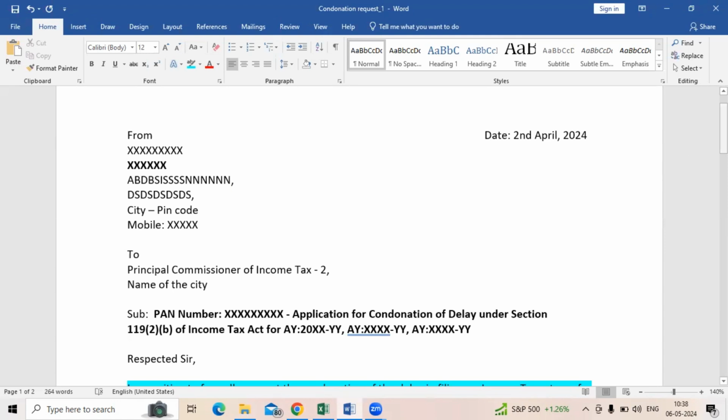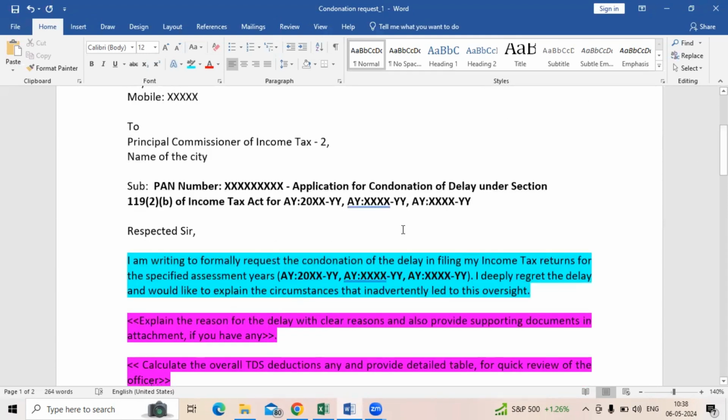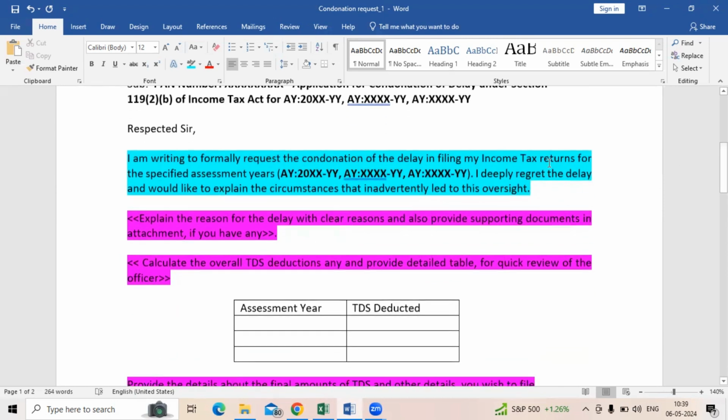And depending on the subject, please ensure that you provide the PAN card detail and also the assessment years for which you are filing the income tax return. In case the return is being filed for more than one assessment year, you need to mention those details and address the authority. I have provided this in different coloring so that you would be able to identify which sections can be reused.